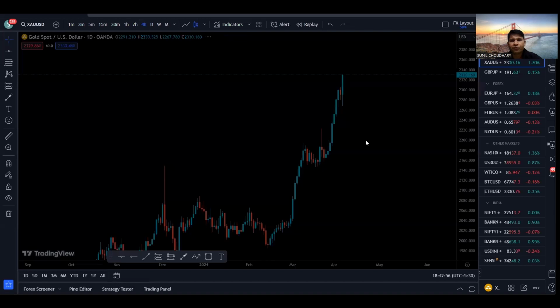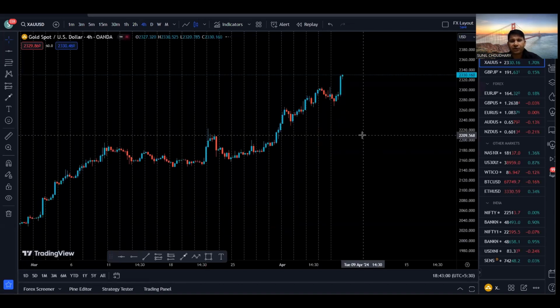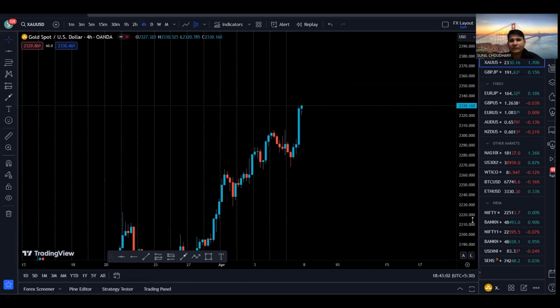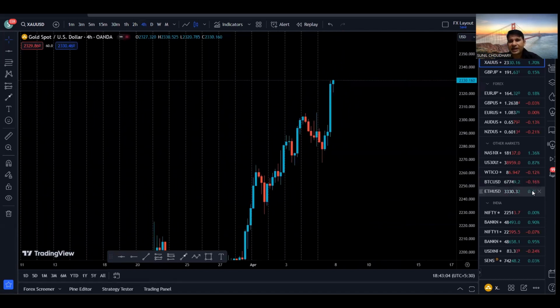Now let's go to the 4-hour time frame to see exactly what is happening. By looking at the market structure, we can see that the 4-hour is also very much bullish, because we are making higher highs and higher lows. We created a high, higher low, higher high, higher low, higher high, higher low, and after that we broke the previous high and created a new high. Same as on the weekly and daily, we anticipate a pullback on the 4-hour time frame as well.